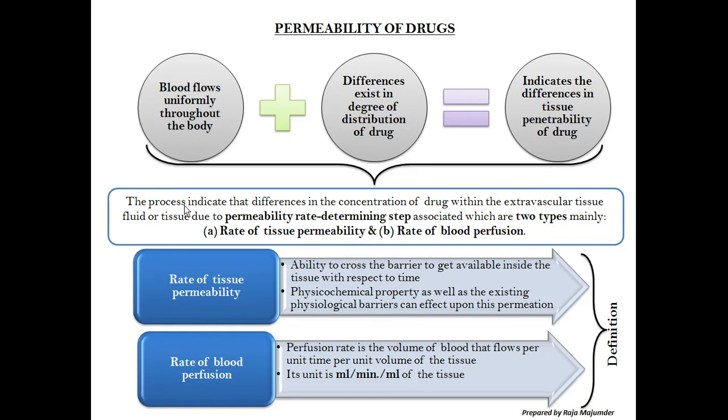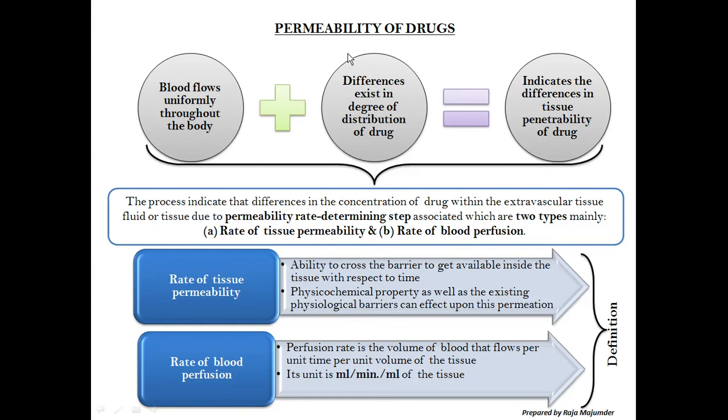Here I have prepared a diagram like 1 plus 1 is equal to 2, something like that. First, the blood flows uniformly throughout the body. And if we add to that, differences exist in the degree of distribution of drug. So blood is uniformly flowing, but differences exist in the degree of distribution of drug. So cumulatively, what is it implying? It indicates differences in tissue penetrability of the drug.